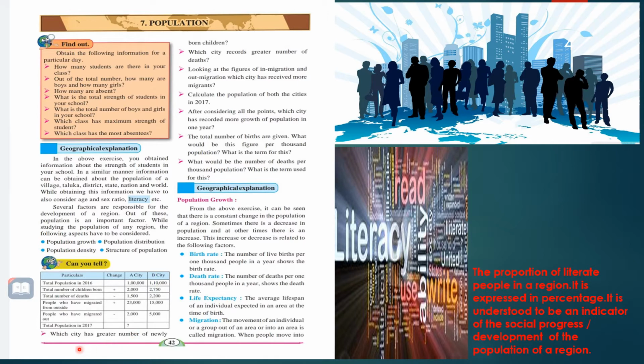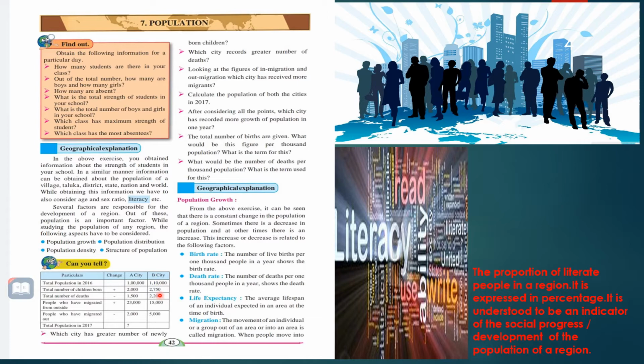First question: which city has greater number of newly born children? What will the answer be? Here you can see B city has greater number of newly born children.